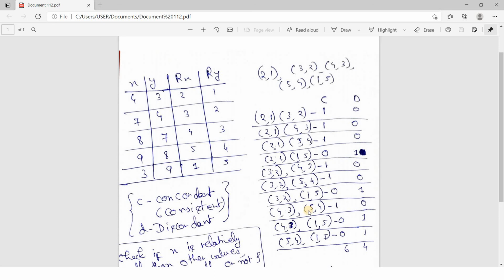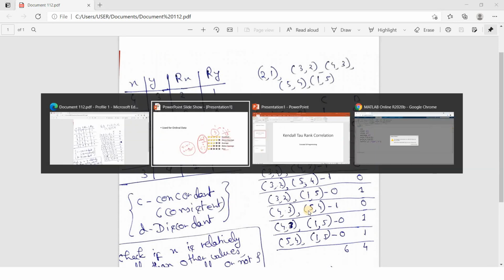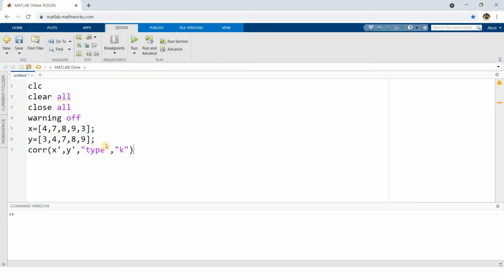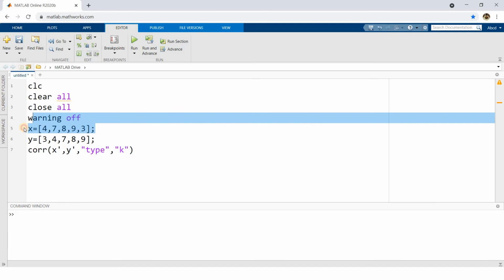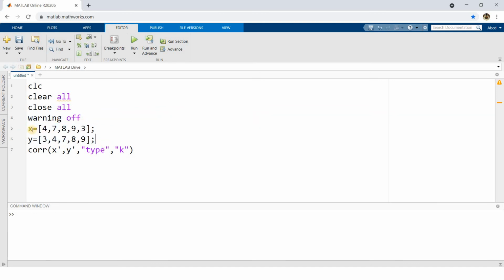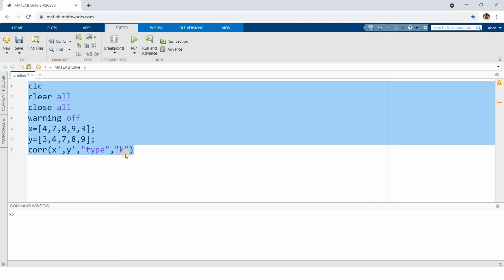Okay, right. Now here is how we can compute it using programming. See here, very simple. I have taken my data 4 7 8 9 3 and 3 4 7 8 9, as I have shown. Now in correlation, I have told you that the correlation function computes the correlation value column wise. So if we want to compute the correlation between these two, we will be taking the transpose, because these are rows, so we take the transpose to convert them to columns. And then, like for Spearman correlation we specified type S for Spearman, type P for Pearson, or the default one is also Pearson. Similarly for Kendall-Tau, you need to specify only K. And then just run.